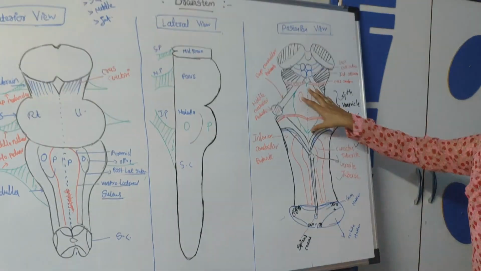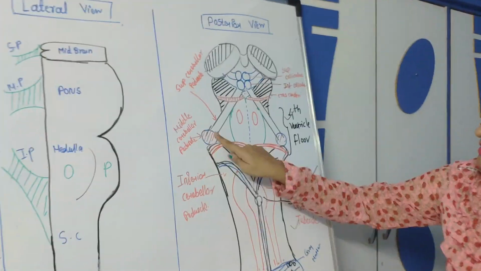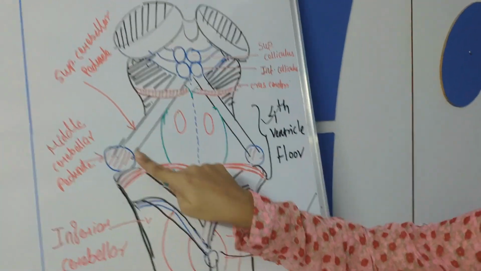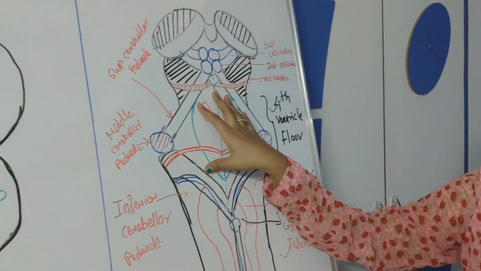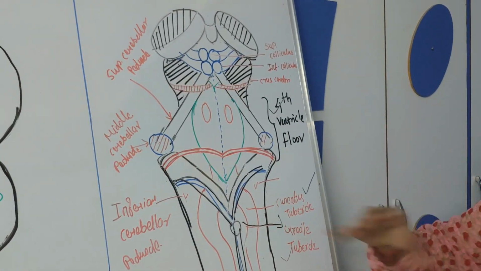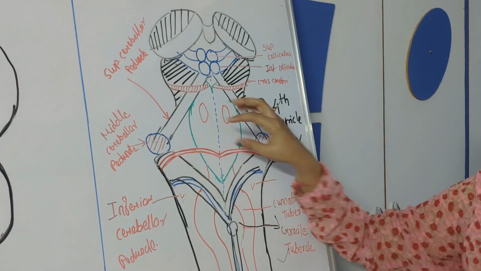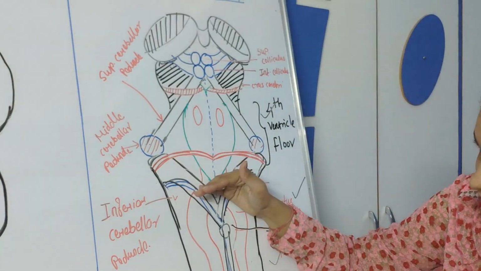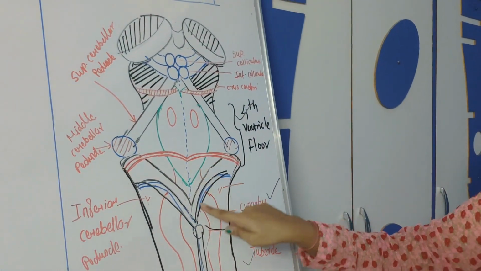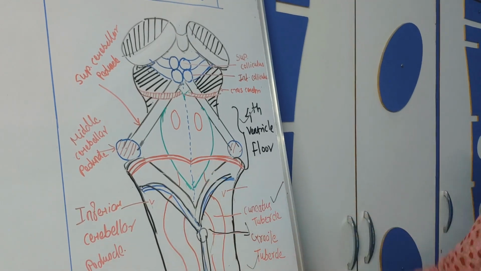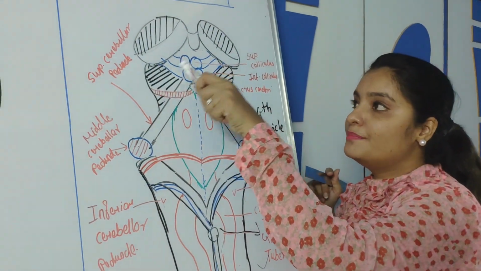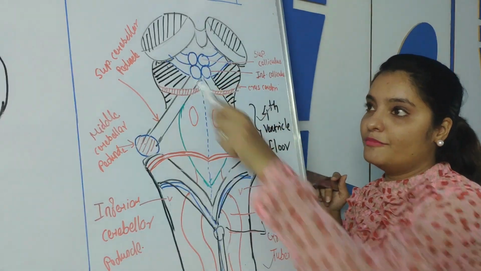Now we'll see the pons. Pons, this whole structure is the fourth ventricle. Okay, so the posterior part of the pons consists of the upper part of the fourth ventricle, and the lower part of the fourth ventricle is situated in the medulla oblongata. And this is the midbrain. This is the posterior part of the midbrain.